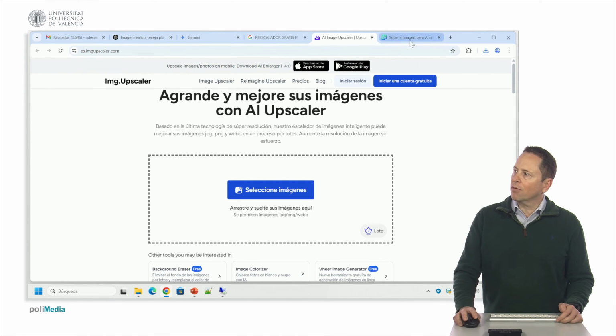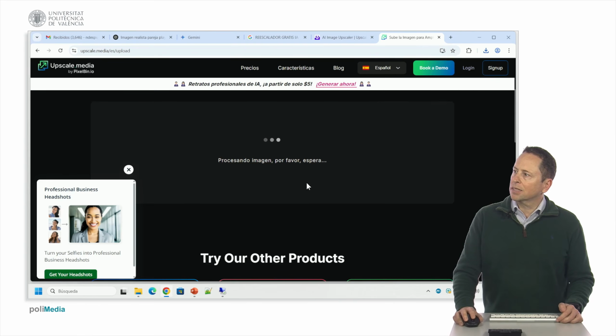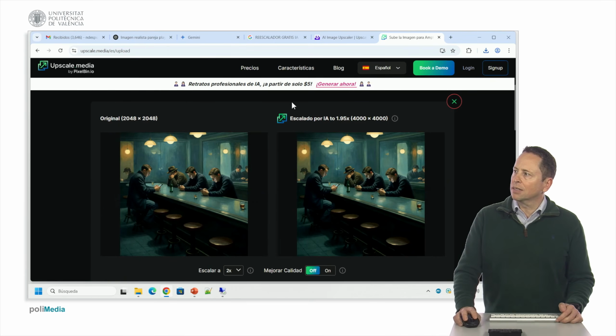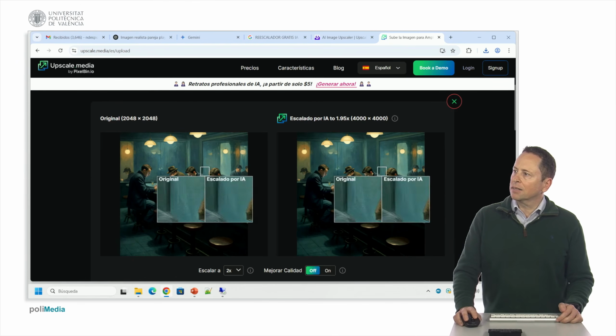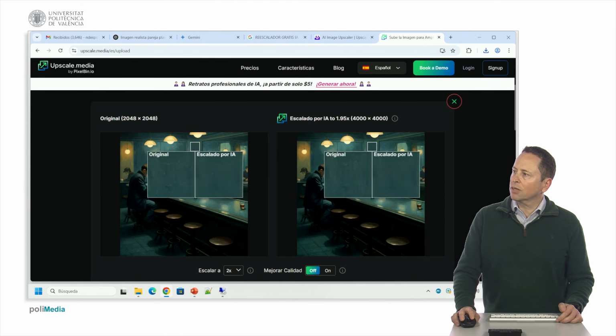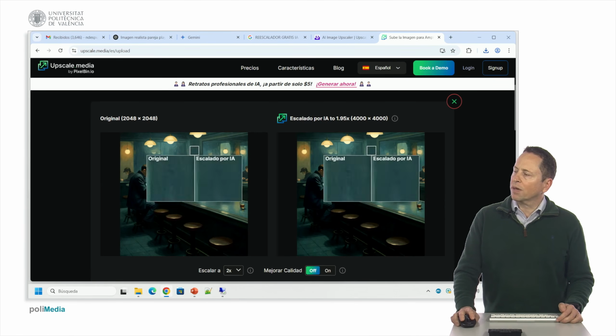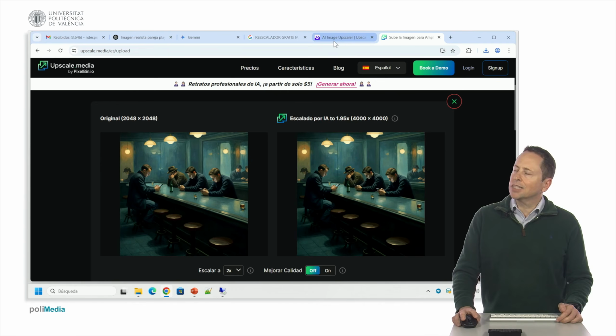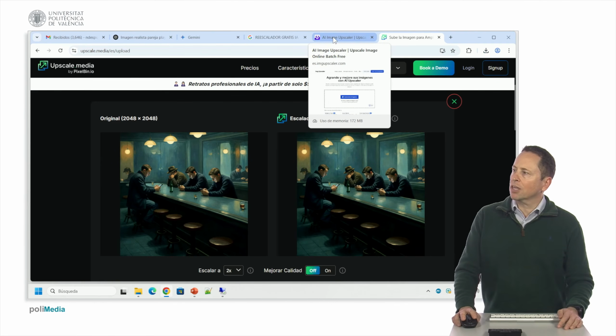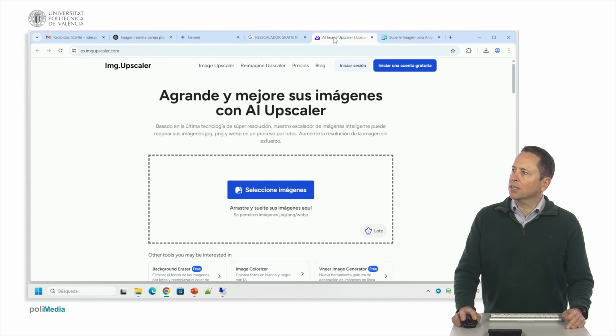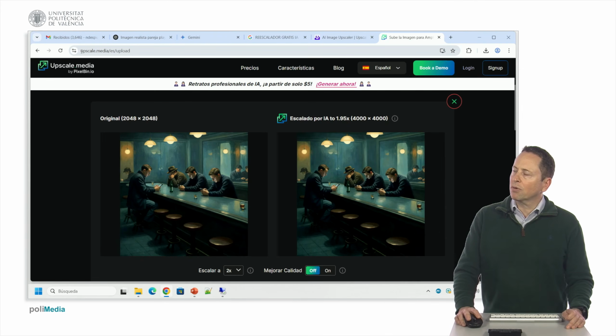I've rescaled it once upwards and I've rescaled it again. This one is processing in the meantime, but the important thing is that you get the idea, okay? Here is the original that was 2048 by 2048, and this one is 4000 by 4000. Here we can see how it has improved. The idea is that if we don't have enough resolution with what the AI has given us, we can go to one of these two. This one I've told you, or this one that I just found and we've tried.